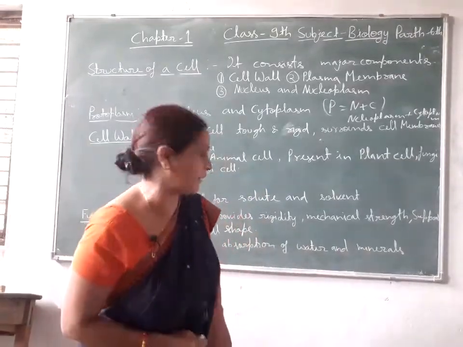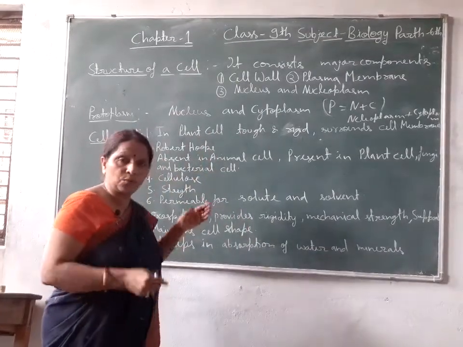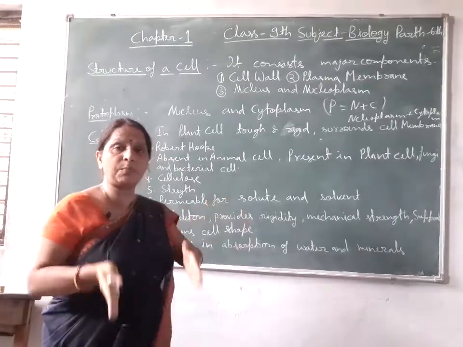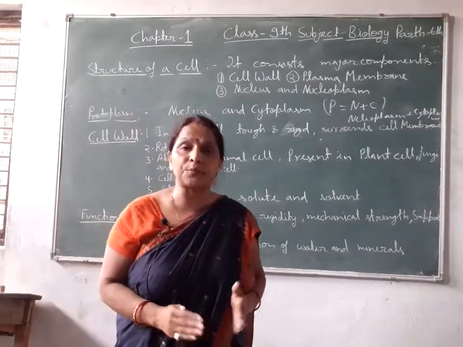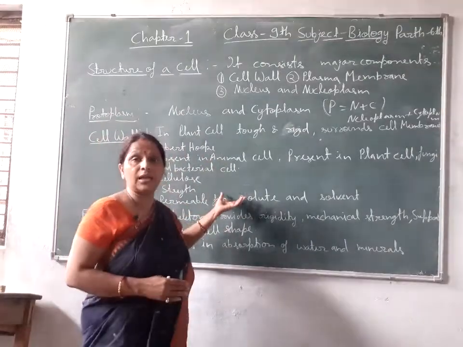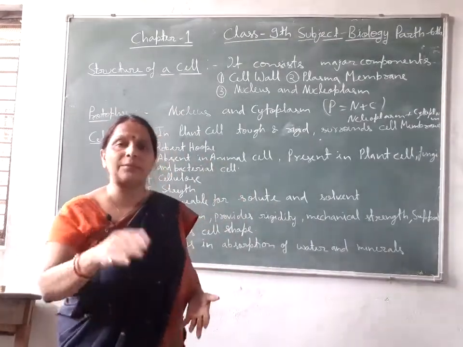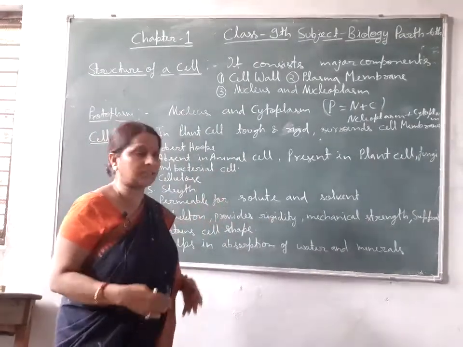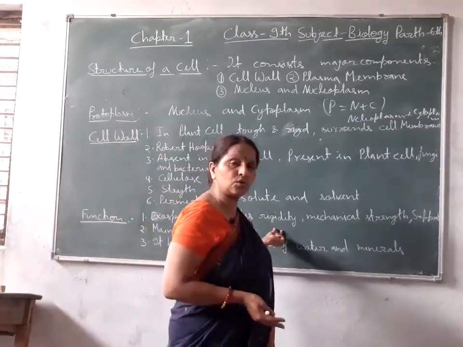The plant parts everywhere have cell wall present, that is, all plant body is made up of cells and that cell consists of the cell wall, and this cell wall is made up of cellulose, and this cellulose gives the strength, rigidity, mechanical strength to the body.